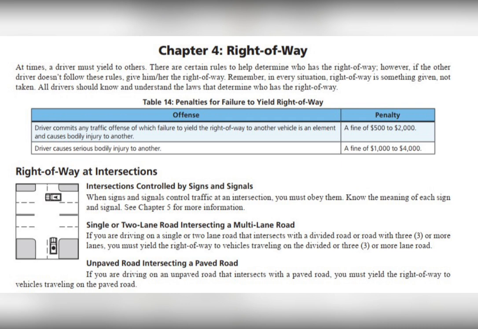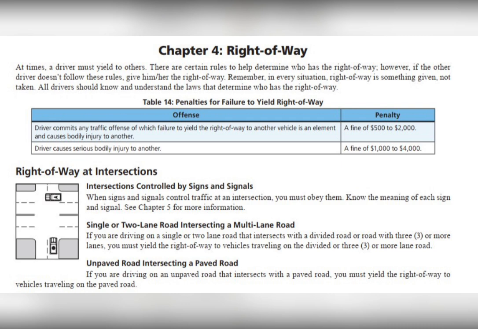Table 14. Penalties for failure to yield right-of-way. Offense: Driver commits any traffic offense of which failure to yield the right-of-way to another vehicle is an element and causes bodily injury to another. Penalty: A fine of $500 to $2,000. Offense: Driver causes serious bodily injury to another. Penalty: A fine of $1,000 to $4,000.